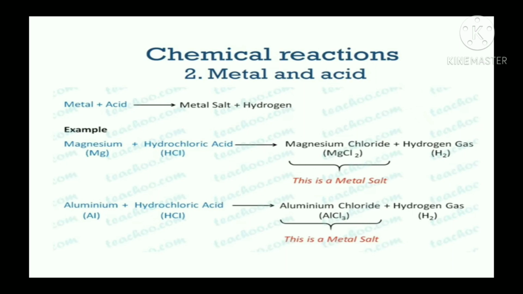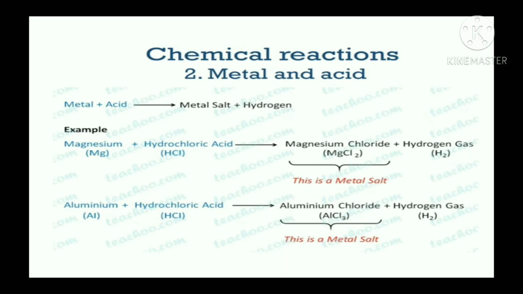See the more examples. When a metal reacts with acid, it will form metal salt and hydrogen. Based on which metal is reacting, the corresponding salt will form and hydrogen gas will be released. See the example: when magnesium reacts with hydrochloric acid, it gives magnesium chloride and hydrogen gas is released.